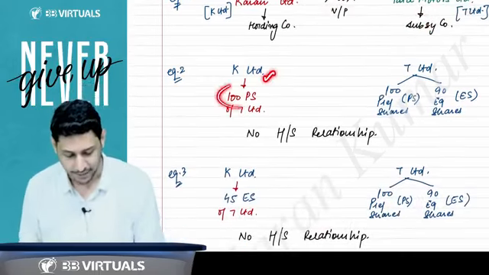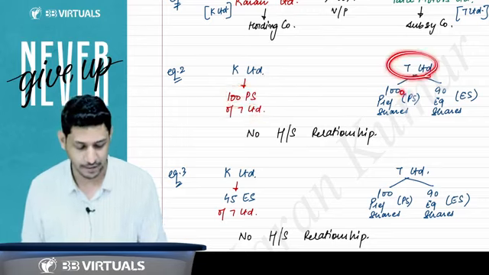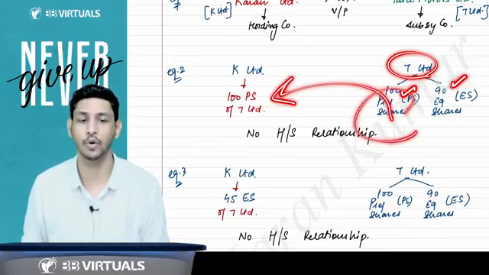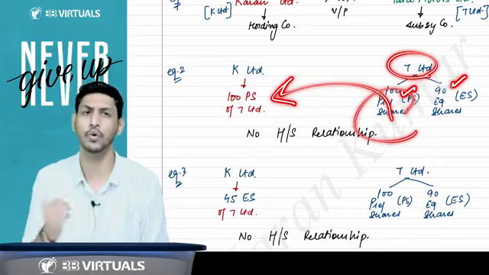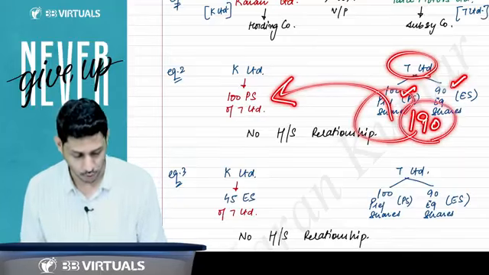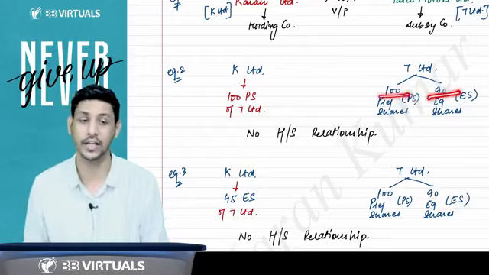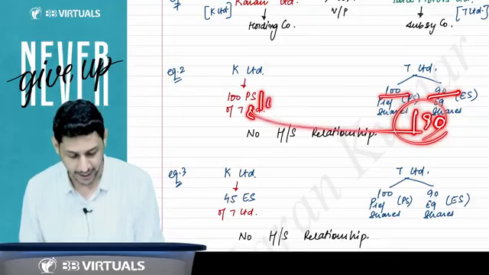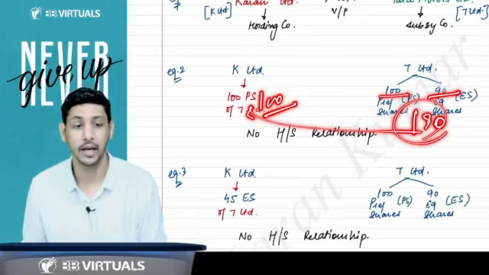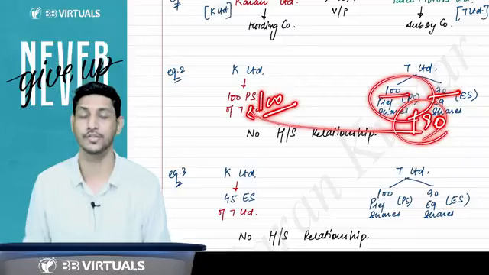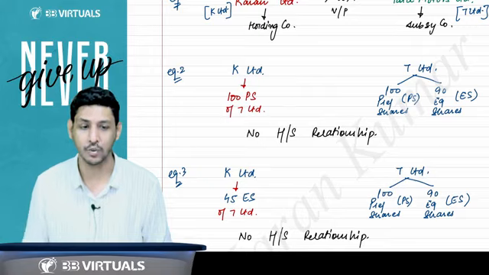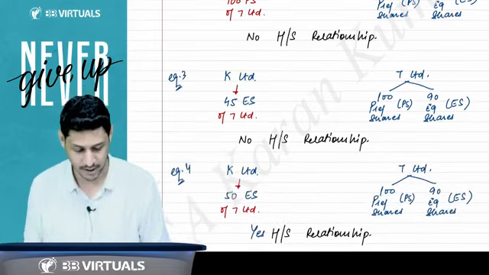Now I'll come to K Limited having 100 preference shares of T Limited. This company has preference shares and equity shares. I am holding all the preference shares, but still there is no holding subsidiary relationship. Why? Out of 190 total shares, 100 are preference and 90 are equity, and you are holding the entire 100 shares. Then why is that company not a subsidiary? Because I am holding preference shares. Preference shares do not carry voting power. Voting power is only there in the equity shares. That is why there is no holding subsidiary relationship.